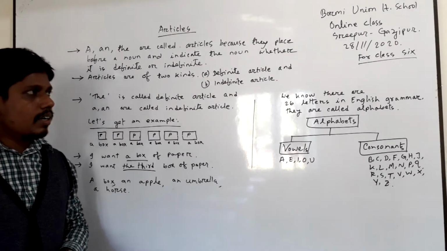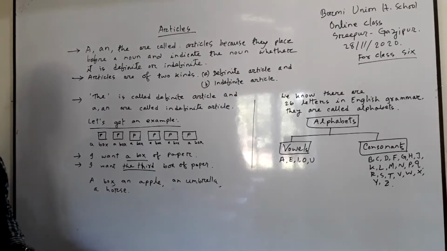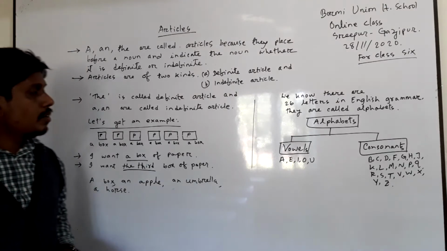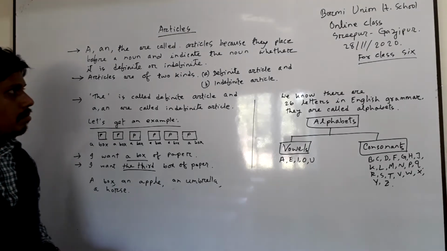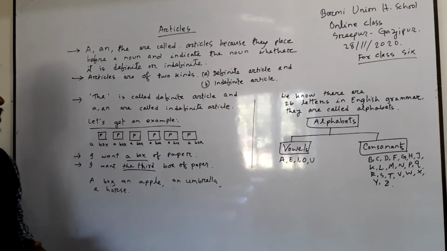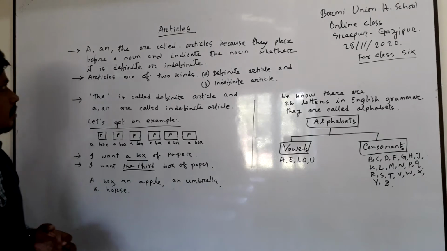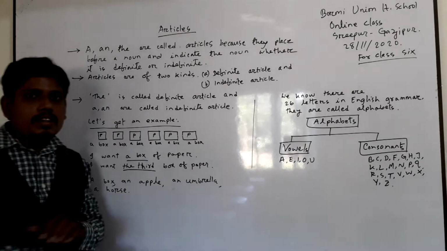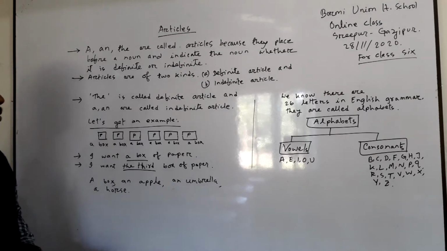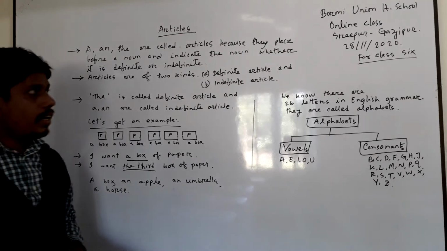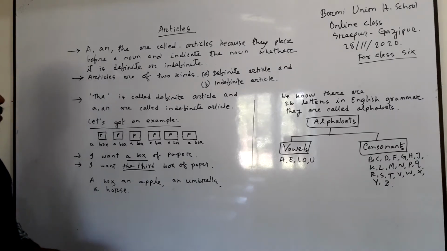Congratulations on my first class for class 6 on articles. At first, I want to say what articles are. You know, an article is a part of speech that is placed before a noun and indicates the noun, whether the noun is definite or indefinite. Basically, a, an, and the are called articles because they are placed before a noun and indicate whether the noun is definite or indefinite.